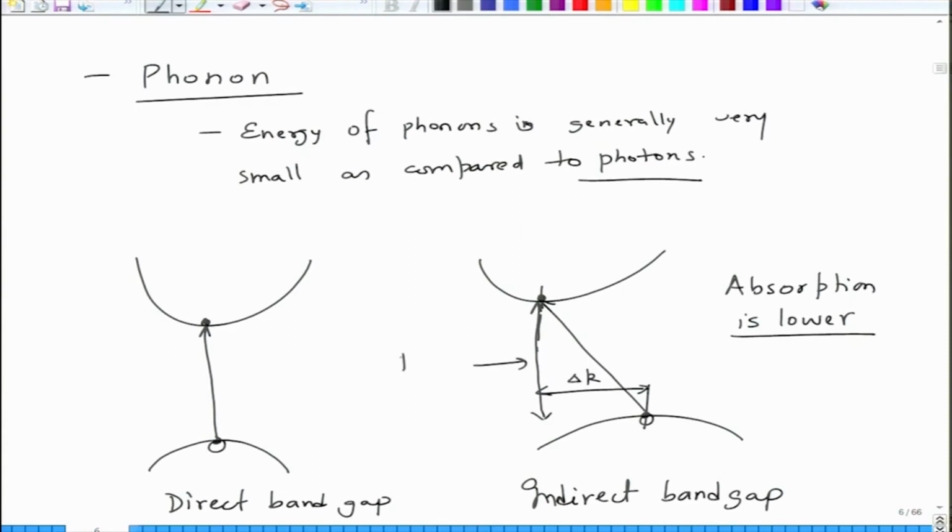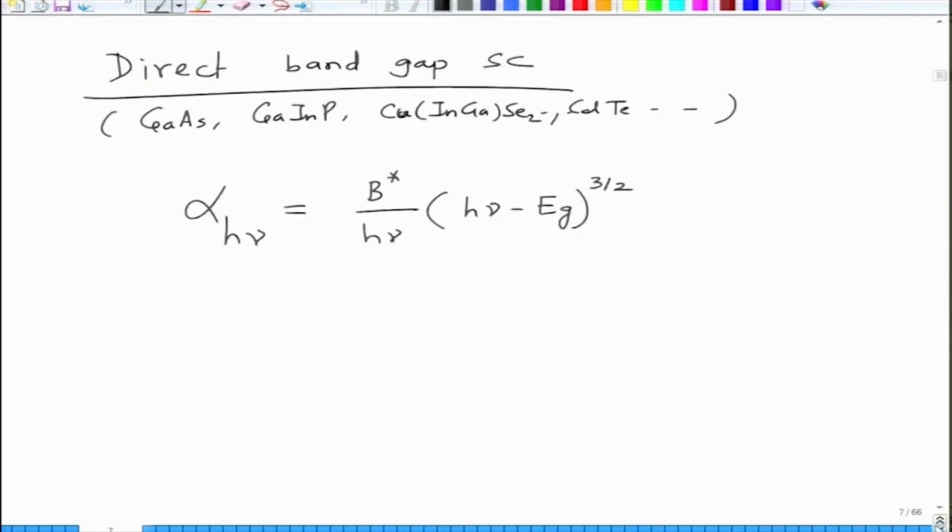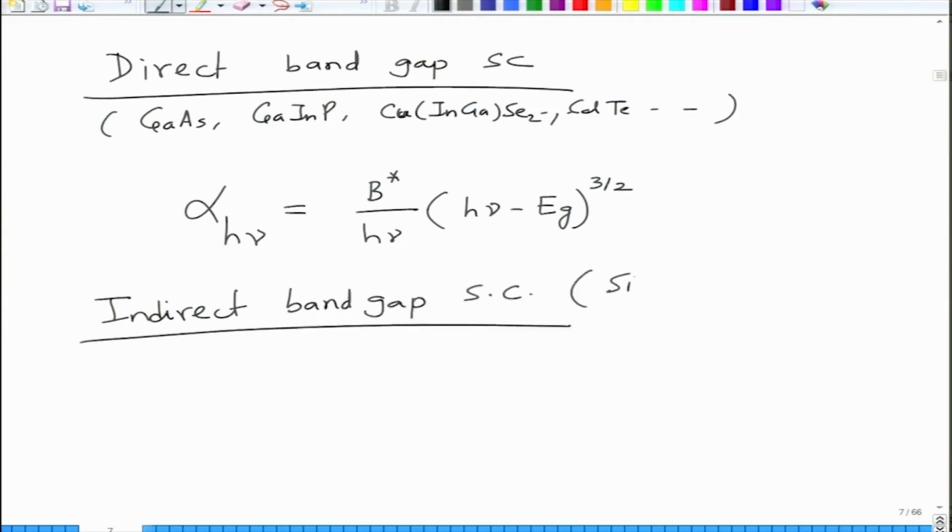So this is phonon, and since phonon has large momentum, as a result this leads to lowering of absorption. So in case of an indirect band gap semiconductor, indirect band gap semiconductor is like silicon. Silicon is the indirect band gap semiconductor. That is the most notable example.